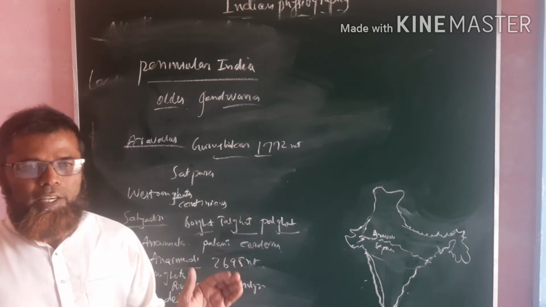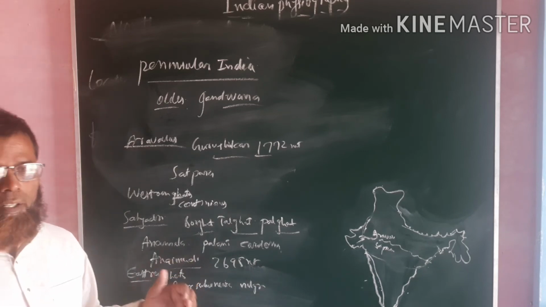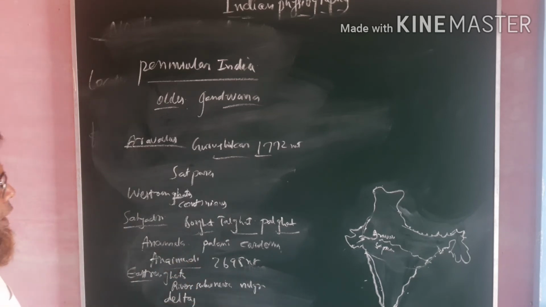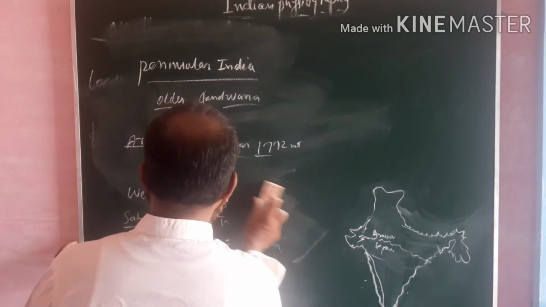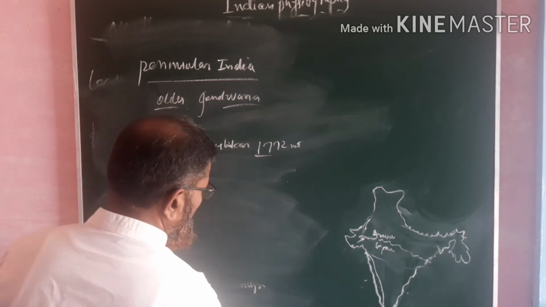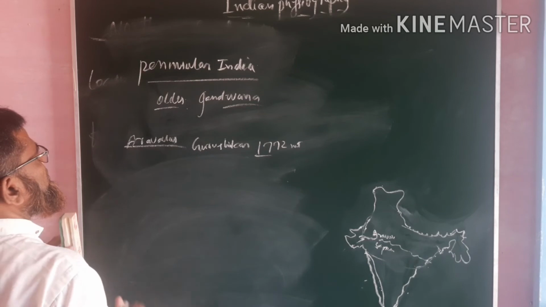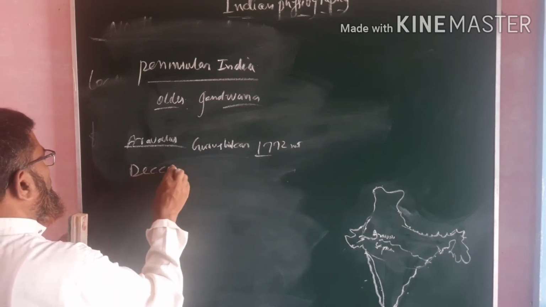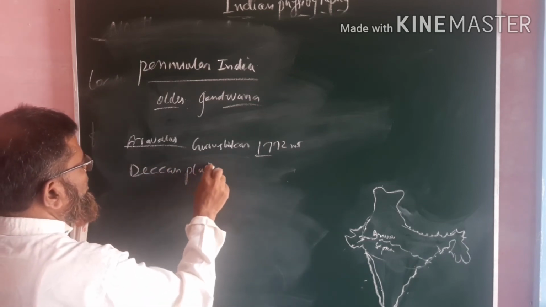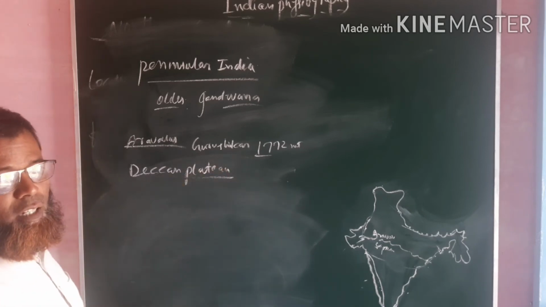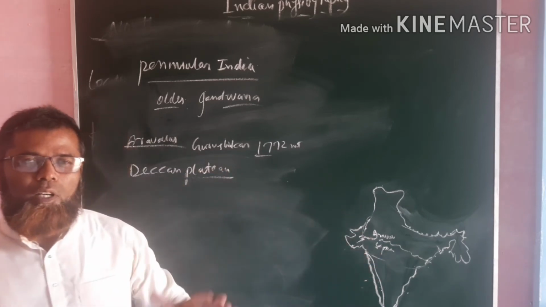This is about the Eastern Ghats, and the next important one is the Deccan Plateau. The Deccan Plateau is one of the important parts of our India.